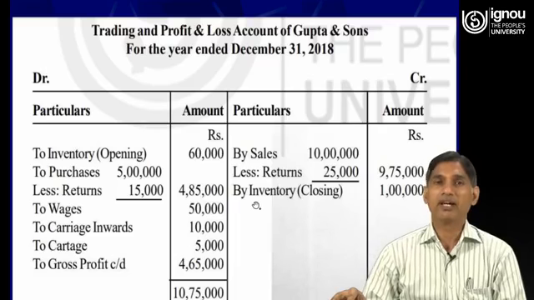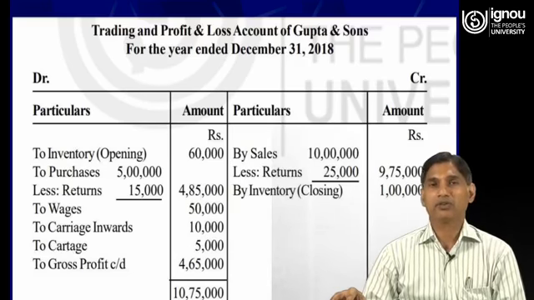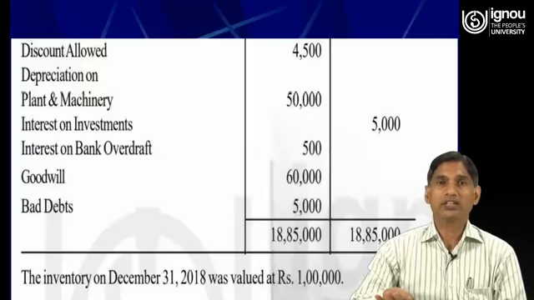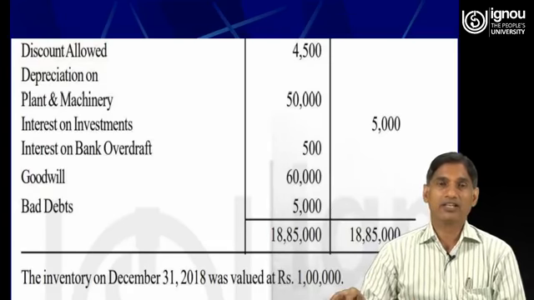Then by closing stock, so the amount which could not be sold off up to the end of that particular financial year, the closing stock is given outside the trial balance. You can check that it is provided outside the trial balance.